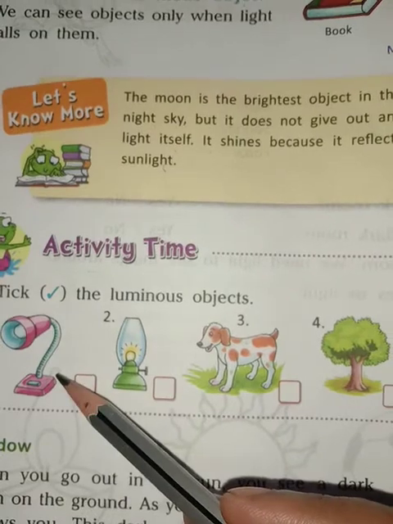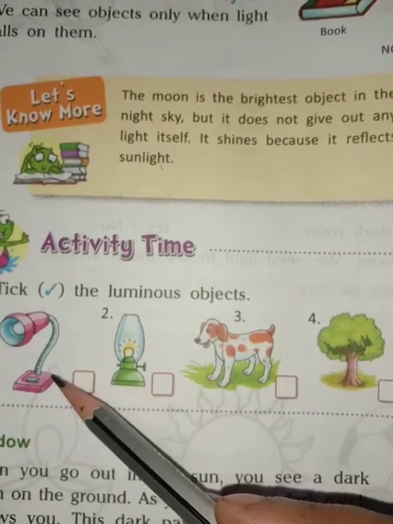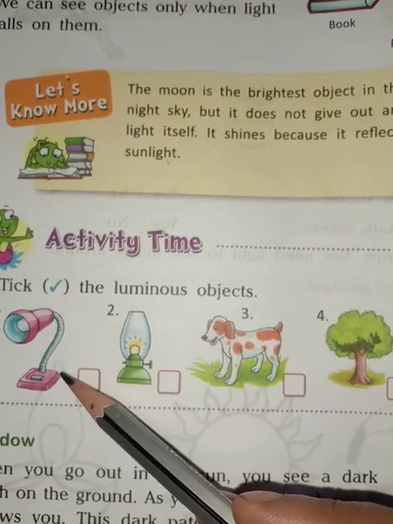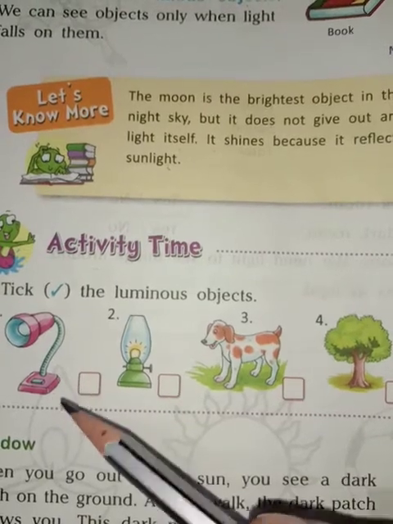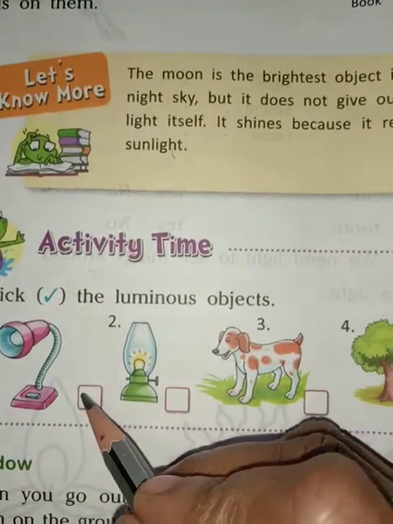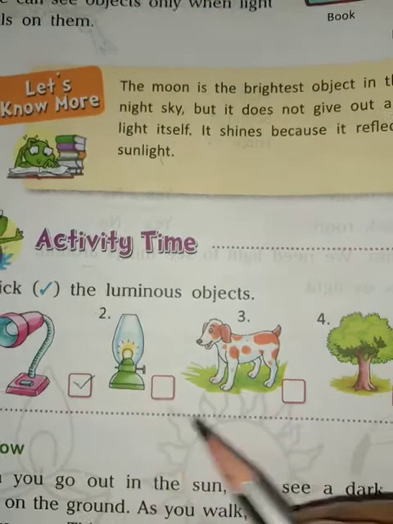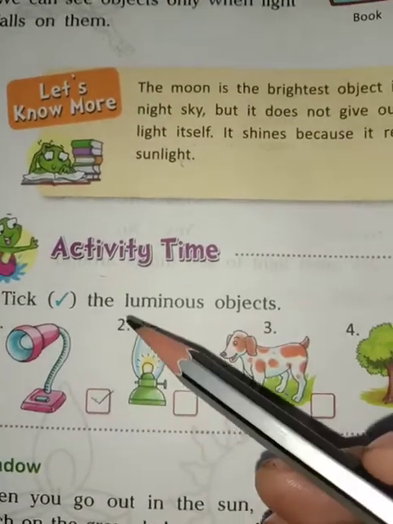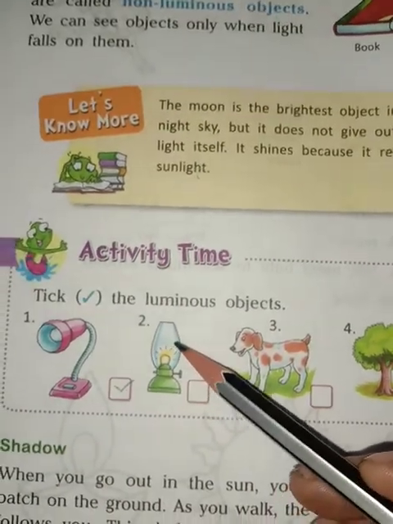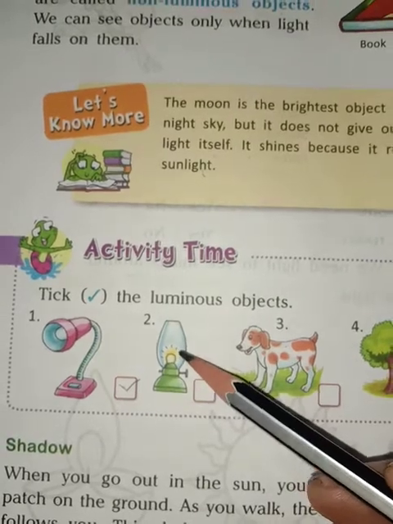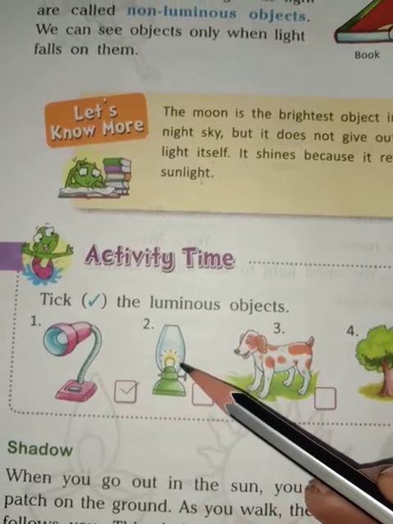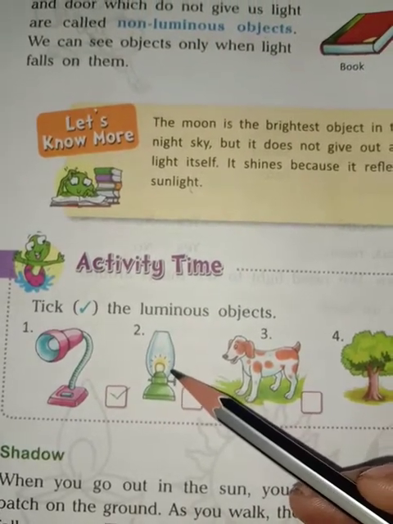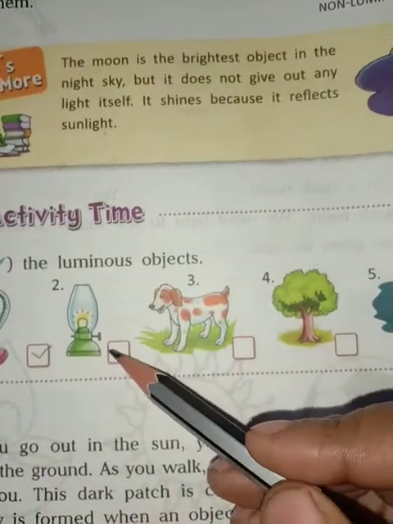First is lamp. Lamp gives us light, so lamp is a luminous object, so we will tick. Second is lantern. Lantern gives us light, so lantern is a luminous object. Now we will tick.